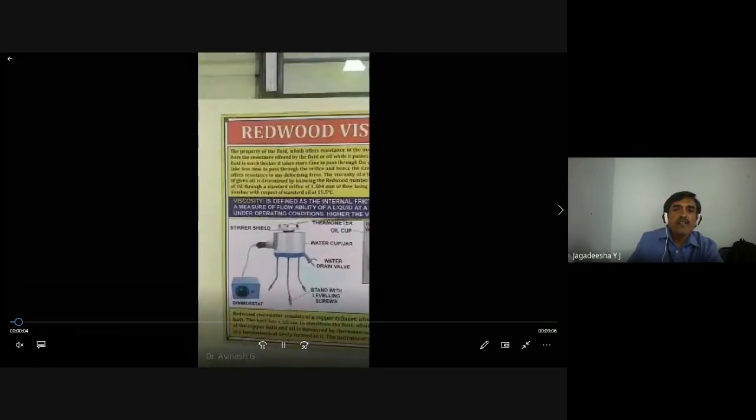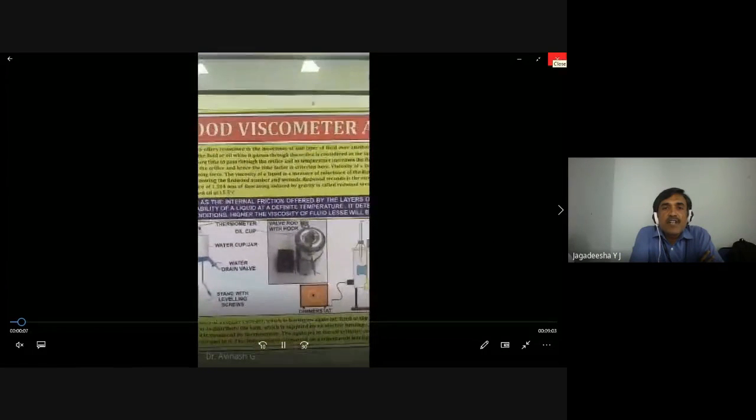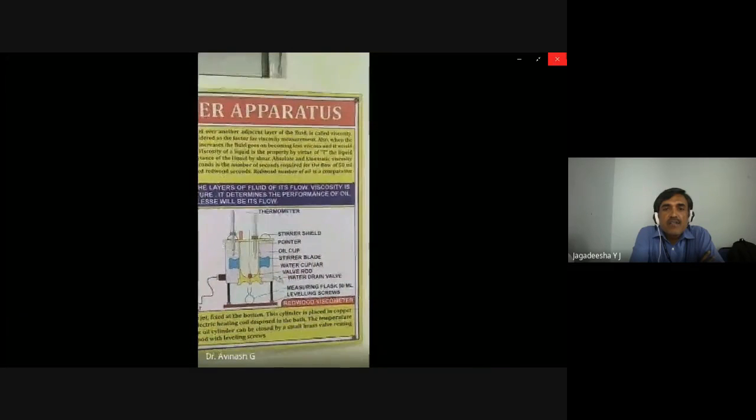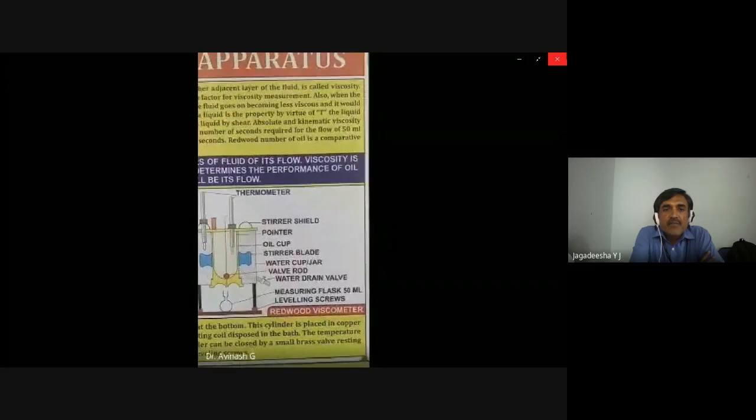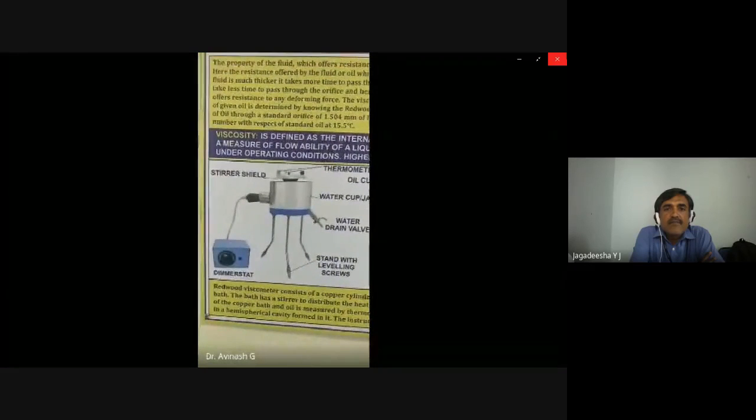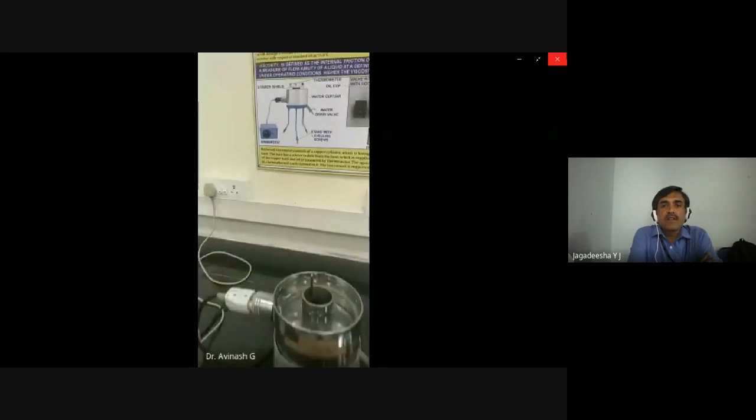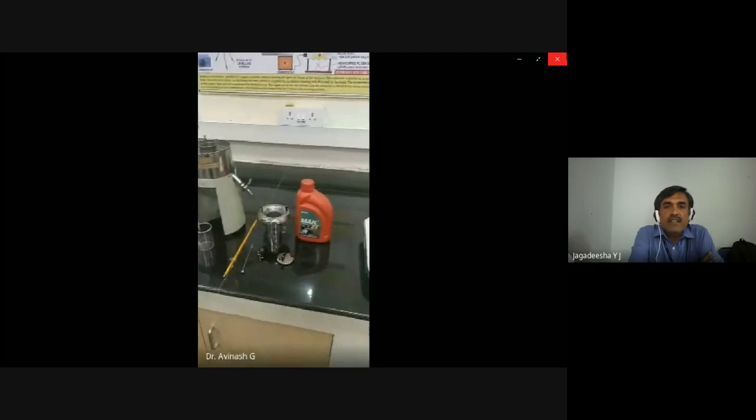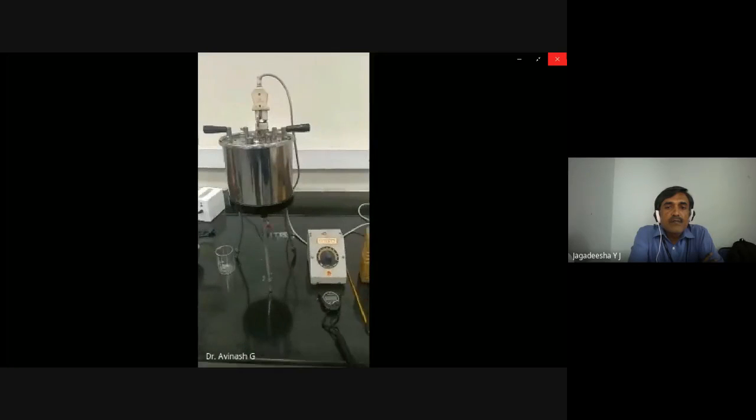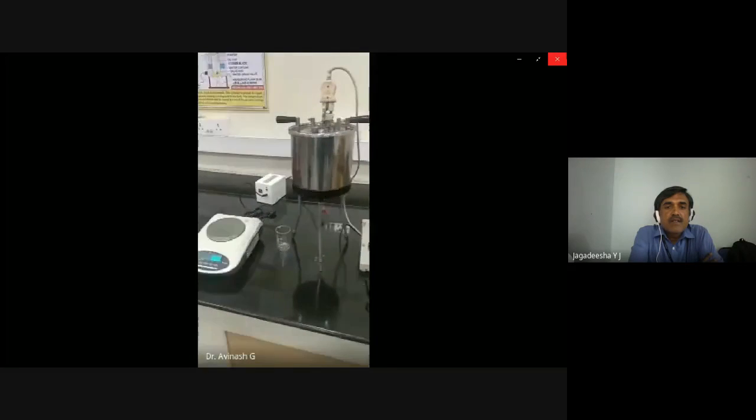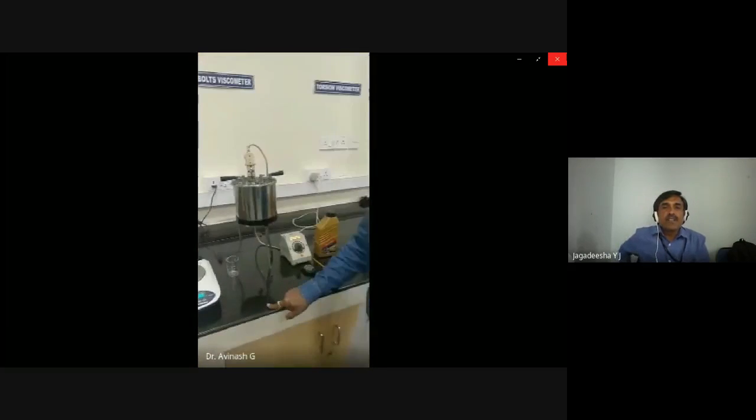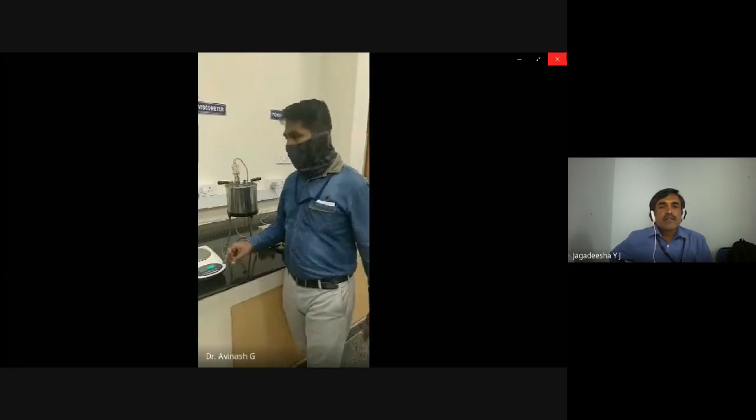Now I am playing the Redwood viscometer. The chart present in the laboratory of the Redwood viscometer apparatus has been shown, with labeling and all those things. You can see the different parts of the apparatus. This is the actual physical apparatus you are seeing. Both Saybolt and Redwood are kept side by side.